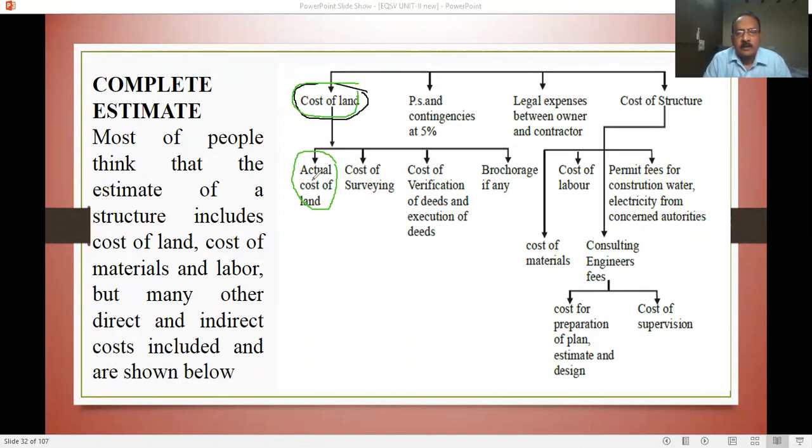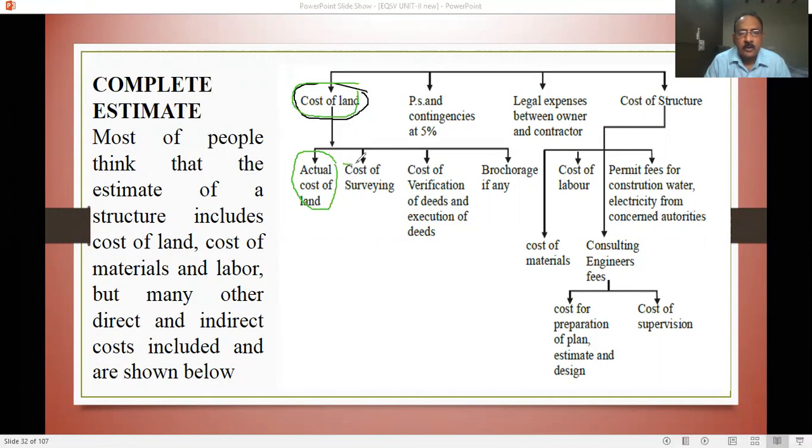Suppose per acre the cost is around 1 crore rupees near your city, while in villages around 20 to 30 lakhs per acre. If you want to develop that area, they will say the cost is only 30 lakhs per acre, and you need 4 acres.